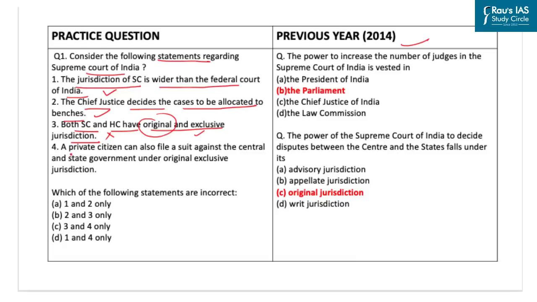The fourth statement here says, a private citizen can also file a suit against the central and the state government under the original exclusive jurisdiction. Now this statement is again wrong, as the original exclusive jurisdiction has two key points that need to be understood. The first is, the dispute must involve a question of law or fact on which the existence of a legal right depends. Thus, questions of a political nature are not entertained under this. Secondly, any suit brought before the Supreme Court by a private citizen against the center or state cannot be entertained under this, that is, exclusive original jurisdiction.